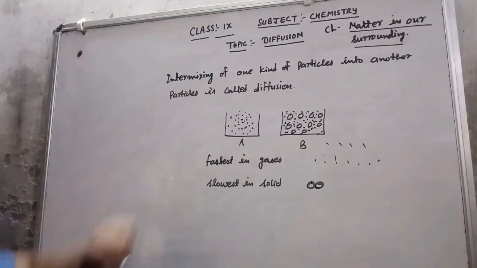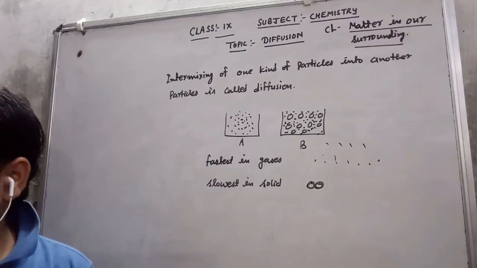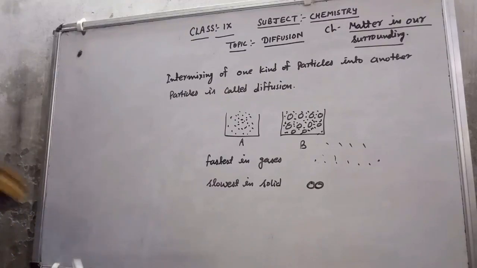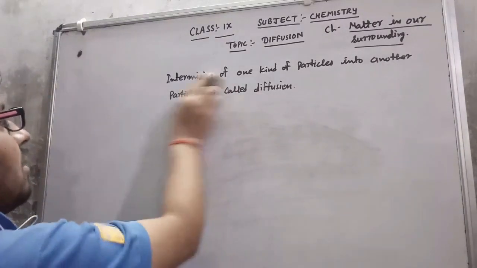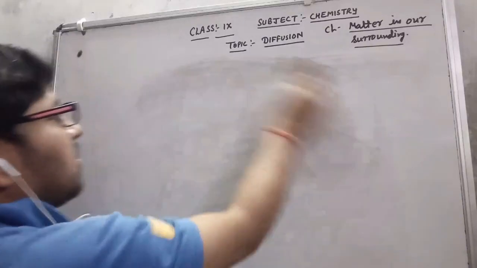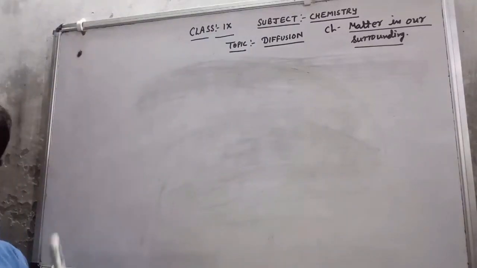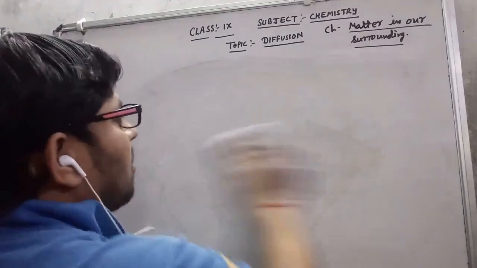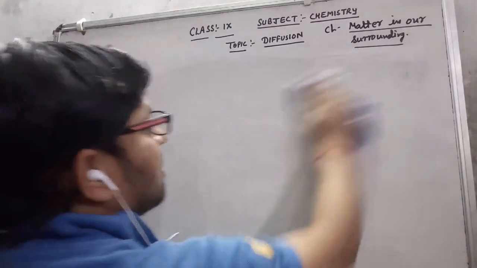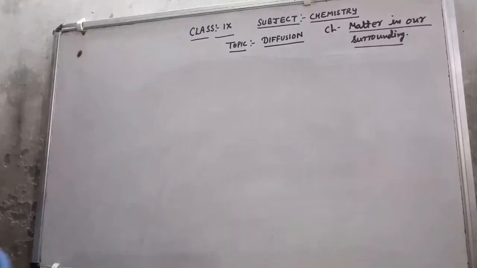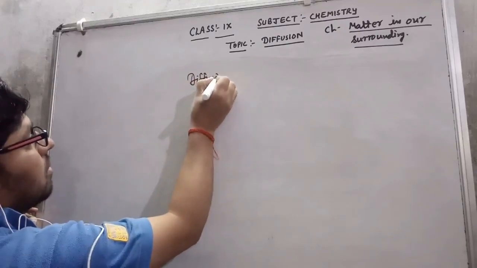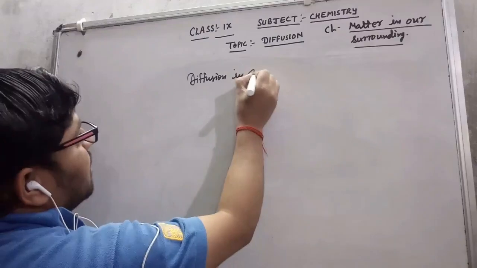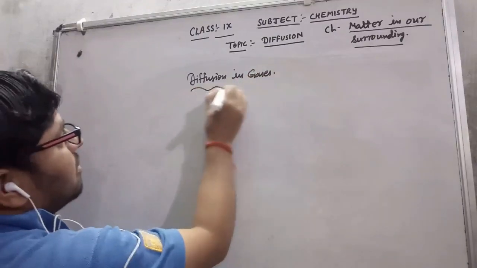Now I will discuss diffusion in gases, how diffusion in gases takes place. All three conditions I will discuss with you: diffusion in gases, diffusion in liquid, diffusion in solid. So firstly I will discuss diffusion in gases, how the diffusion in gases goes on.